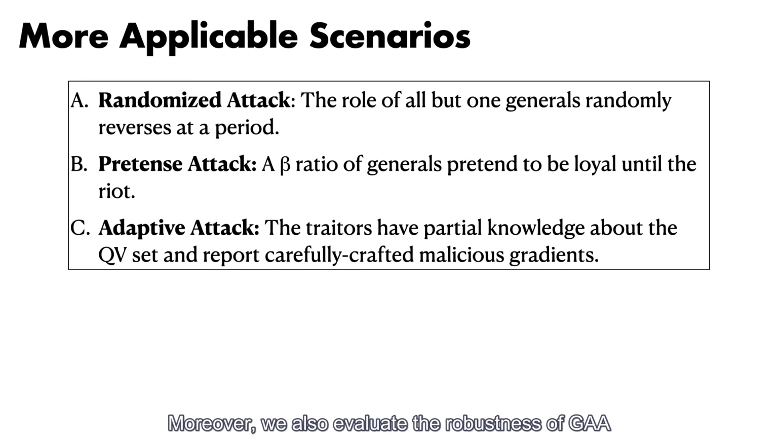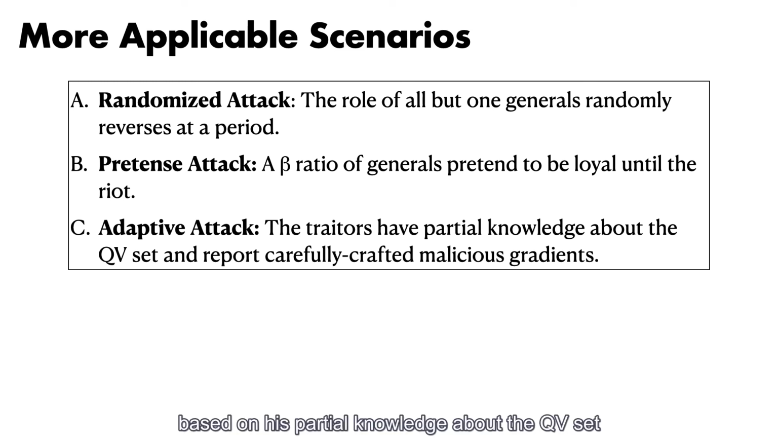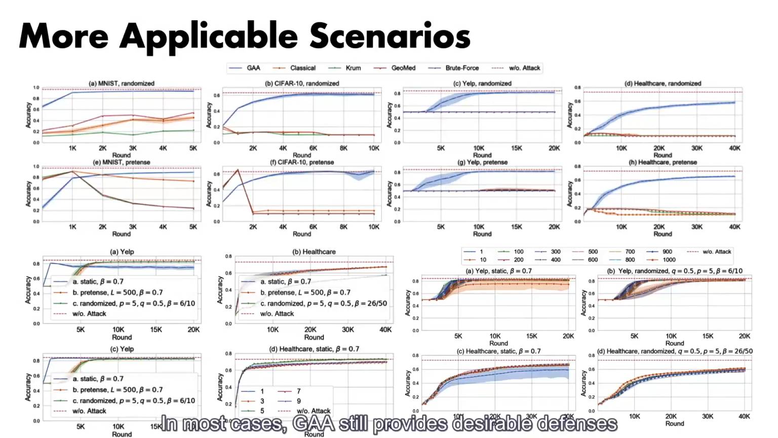And moreover, we also evaluate the robustness of GA in many more challenging attack scenarios. For example, in a randomized attack, all but one general randomly change their role between loyalty and betraying. In a pretense attack, the traitors pretend to be loyal until a certain training round. In adaptive attacks, the traitors try to generate faulty gradients based on their partial knowledge about the QV set. In most cases, GA still provides desirable defenses, as extensive experiments in the paper show.